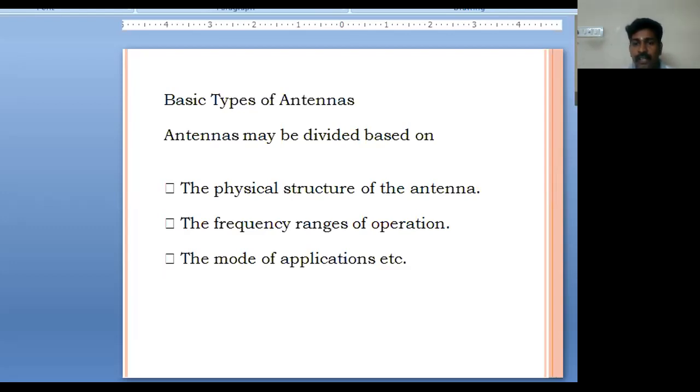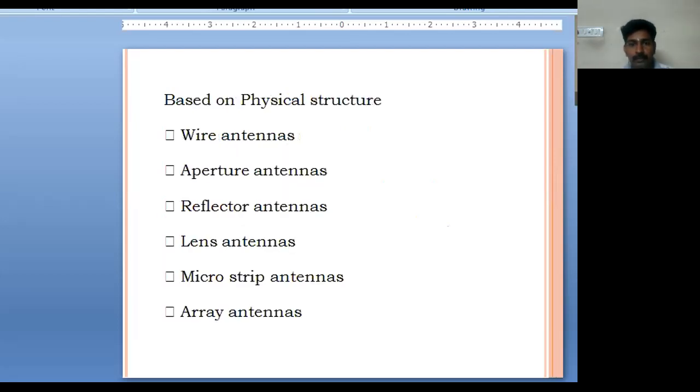Nowadays we can see a lot of antennas. For example, on a mobile tower you can see a lot of antennas with different physical structures. In the same way, with respect to the frequency of operation, we have types of antenna. Then again, with the modes of application, we have types of antenna. Based on physical structure, we have wire antennas, aperture antennas, reflector antennas, lens antennas, microstrip antennas, and array antennas.